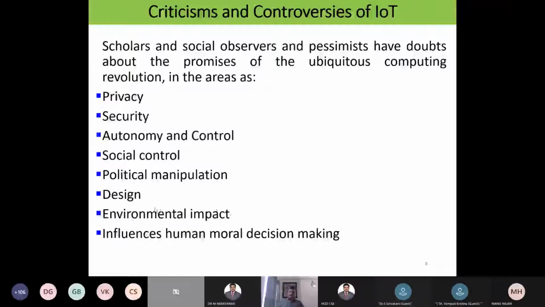Even now with mobiles, many are getting a lot of trouble. What about such issues? Once we go for IoT, how are we protecting nature? It also influences human moral decision making. There will be a possibility of influencing human moral decision making. These are the criticisms and controversial issues going on with the IoT concept.